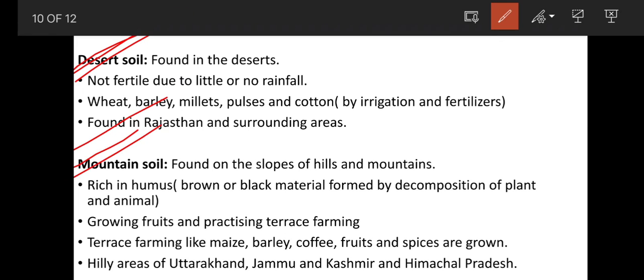Next, mountain soil. What do you mean by mountain soil? The soil which is found on the slopes of hills and mountains. Mountain soil is found on the slopes of hills and mountains. What do you mean by slopes? Suppose this is the hills or mountains. This portion is known as slopes.